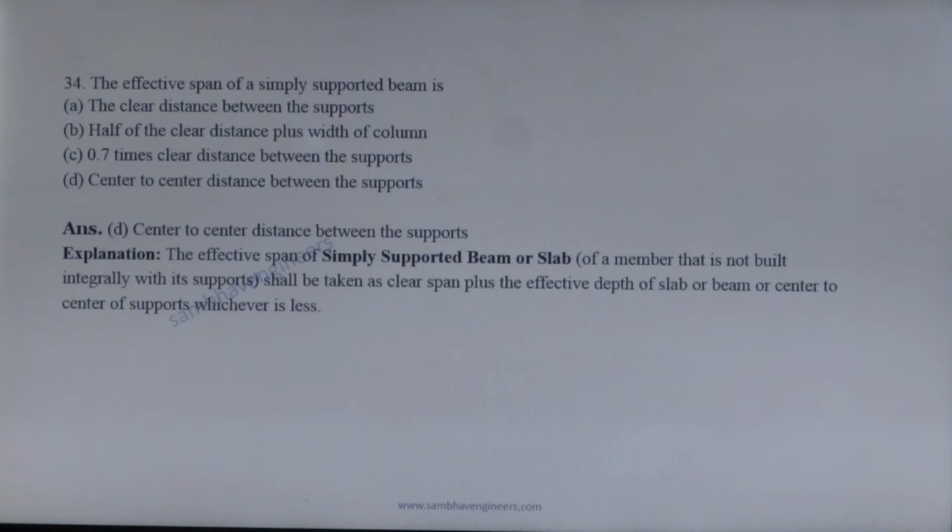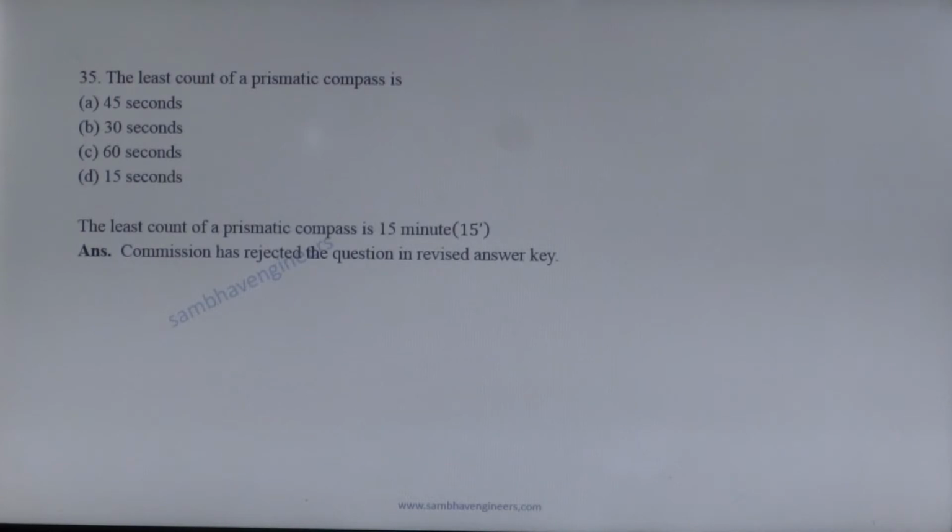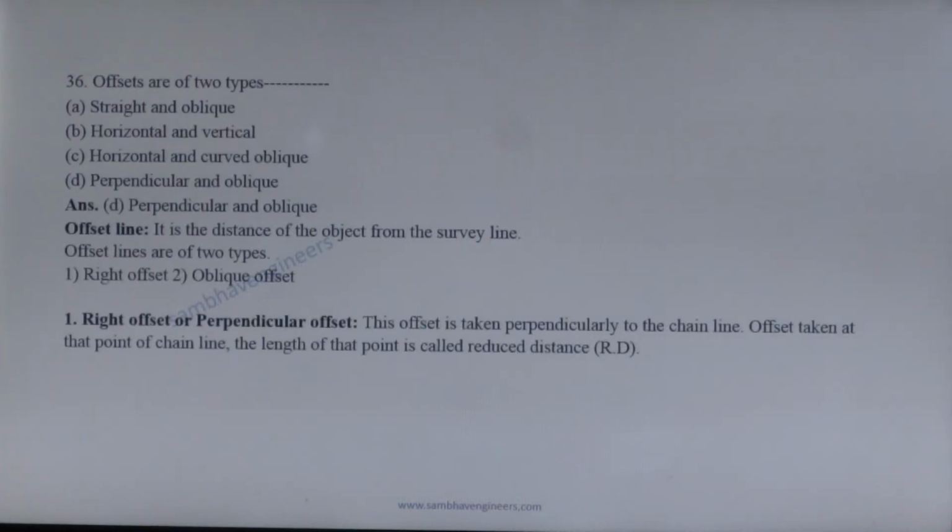In the given options, the correct answer is option D. Next question. The least count of prismatic compass is 15 minutes, but the given answers in the exam are in seconds. So the commission has rejected the question in the revised answer key. Next question.